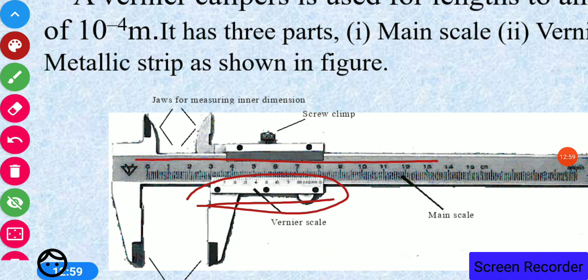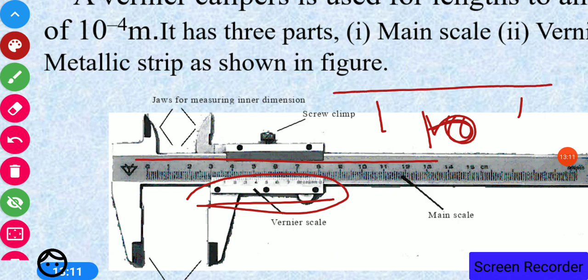The vernier scale also has some divisions. If the vernier scale has 10 divisions, they coincide with 9 divisions of the main scale. This is what I am saying: 10 vernier scale divisions coincide with n minus 1. Here 10 means n. So n vernier scale divisions coincide with n minus 1, that is 9 divisions of the main scale.